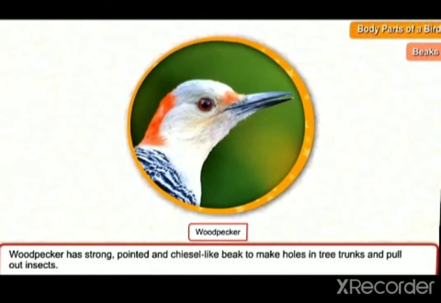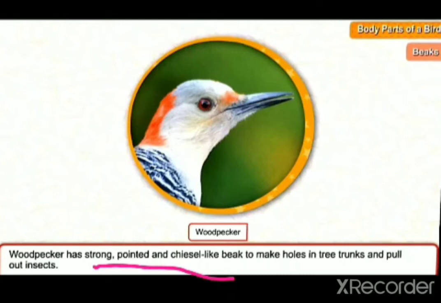Then strong, pointed and chisel-like beak. Woodpecker and hoopoe have a strong, pointed and chisel-like beak, and this beak helps them to make holes in the tree trunk and pull out insects. Trunk, you know, the stem in case of trees is called trunk.